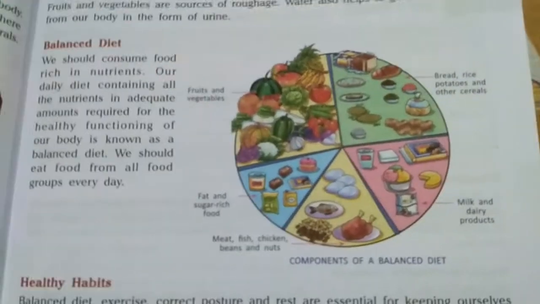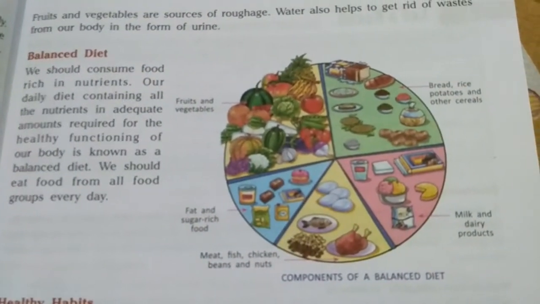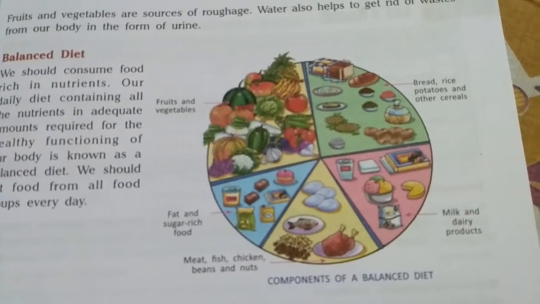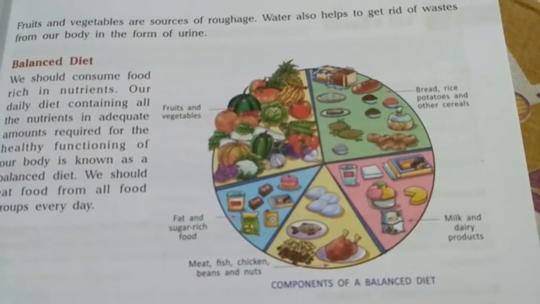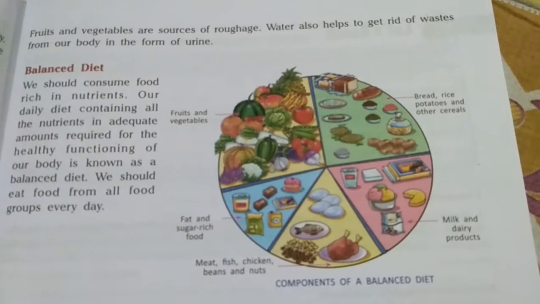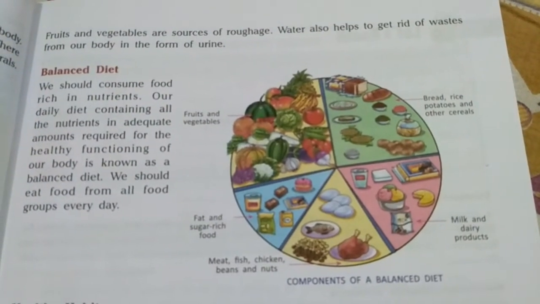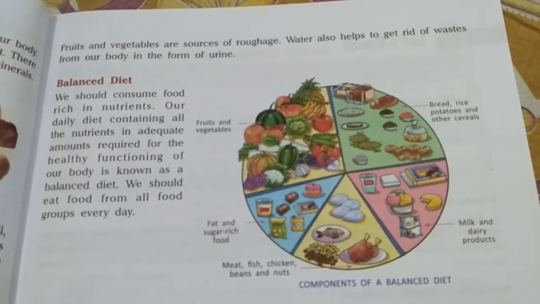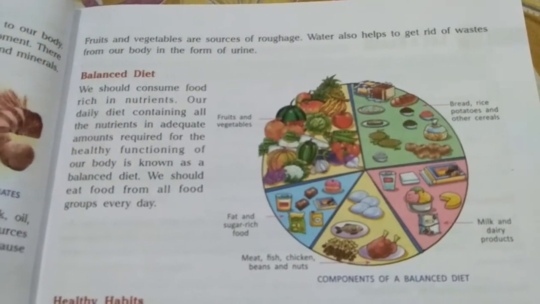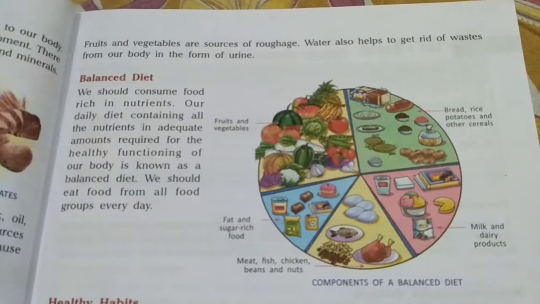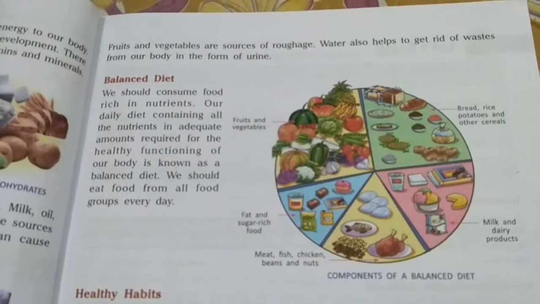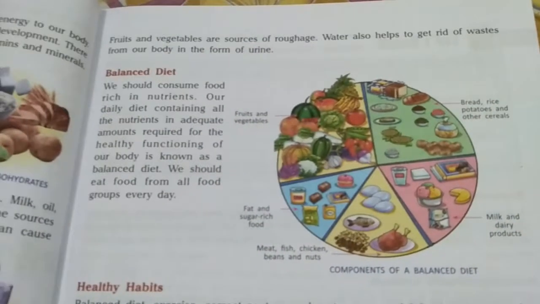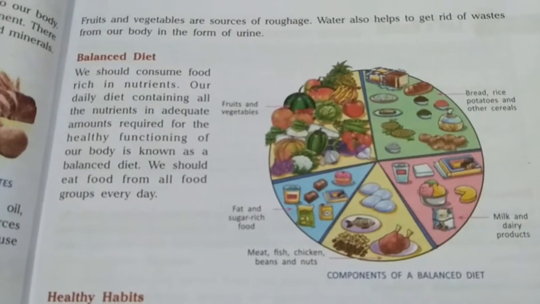As you can see over here, there is a balanced diet diagram, a chart, in which it is written components of a balanced diet. The name itself suggests balanced diet means something which should be balanced, in proper, adequate amount. Okay, there should be nothing more and nothing less. Everything should be in equal and proper proportionate amount. So that is called a balanced diet.